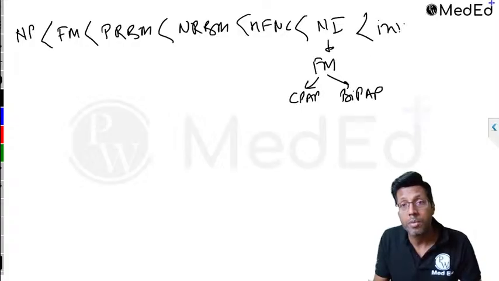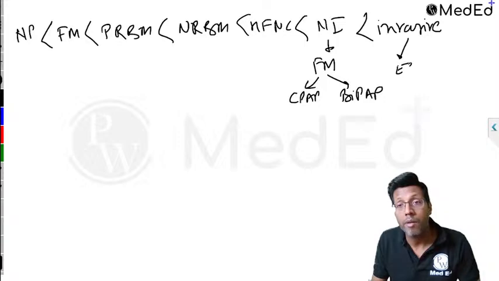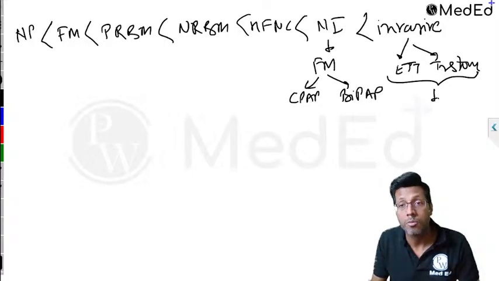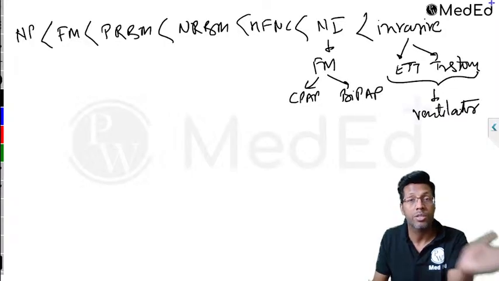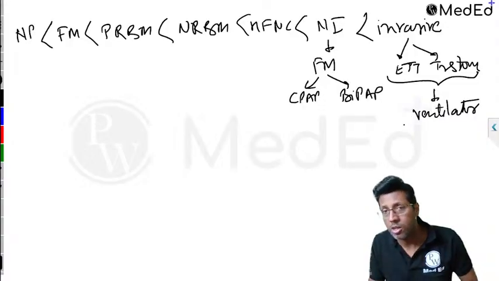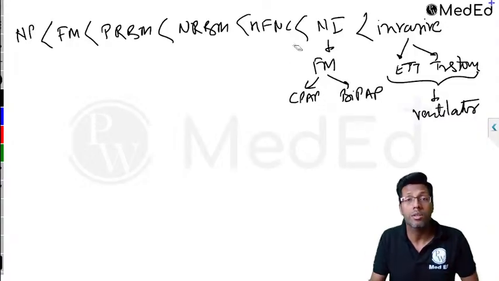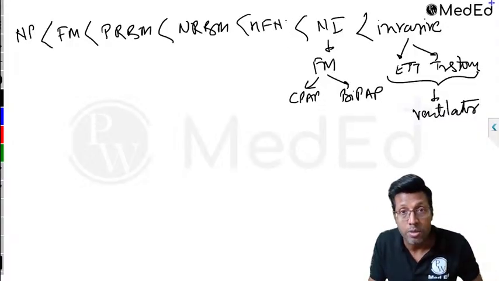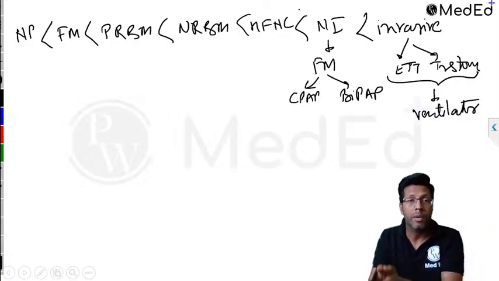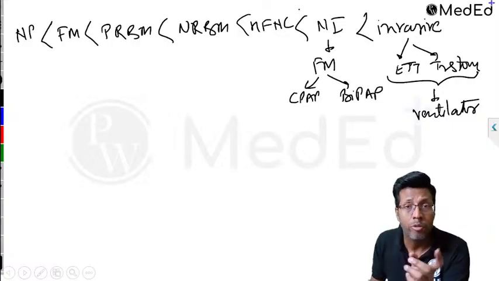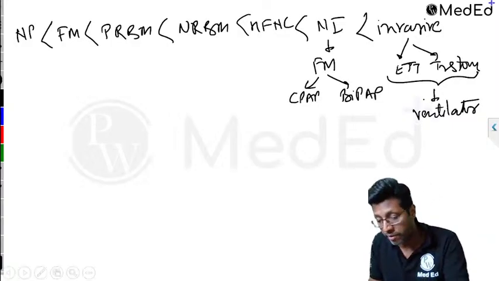After that, the next step is basically invasive ventilation. Invasive ventilation can be given after putting an endotracheal tube or by doing a tracheostomy. And once you put a patient on an endotracheal tube or tracheostomy, this patient has to be put on a ventilator. That is how you take care of a casualty patient when he goes to the ventilator. Okay, that's how it is done. This is the grading of the oxygen supply by each of the devices which you see. Right, so nasal prongs, face mask, partial rebreathing, non-rebreathing, high flow nasal cannula, non-invasive and invasive ventilation.